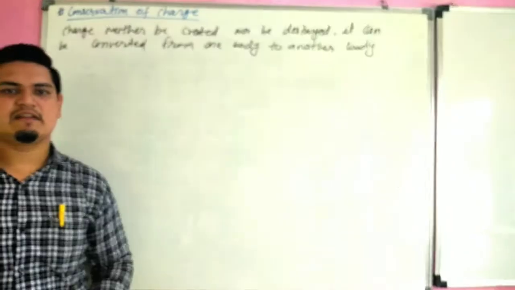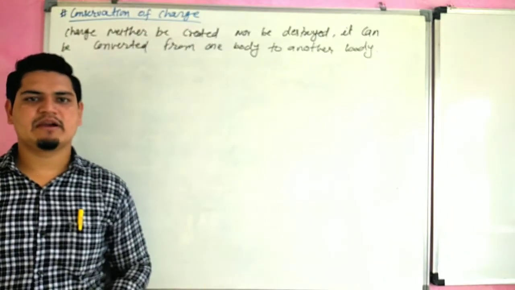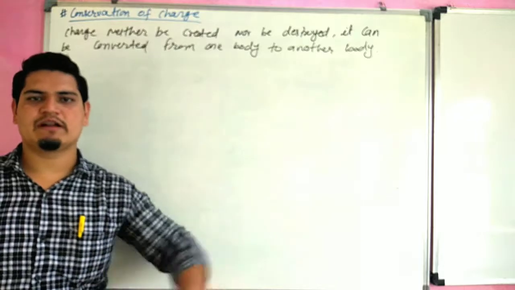Charge can neither be created nor destroyed. It can be converted from one form to another form.